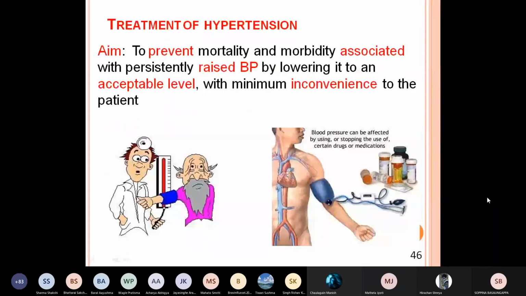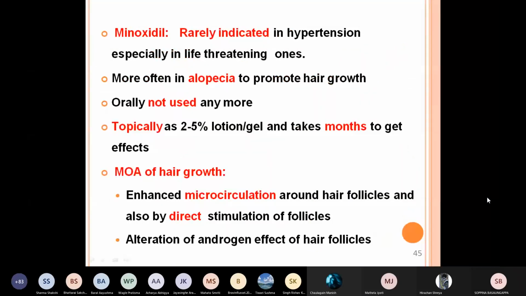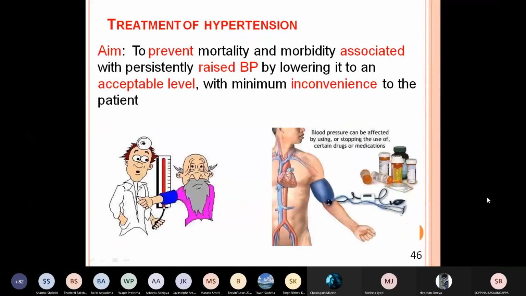Now after knowing the drugs, we have seen at least 9 to 10 groups of drugs. Now you will be confused about which drug we have to use. Now coming to the therapeutic aspect, treatment of hypertension. What is the aim of our treatment?